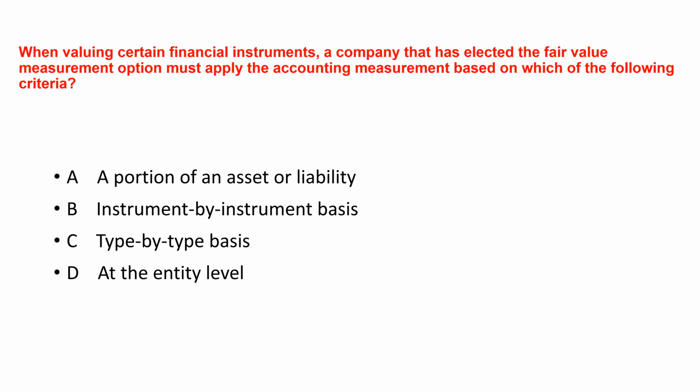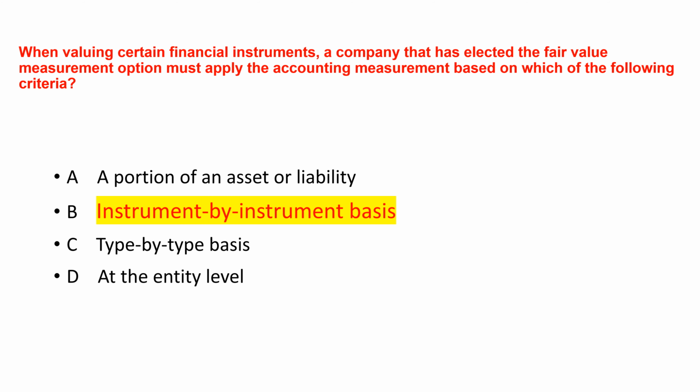Next question. When valuing certain financial instruments, a company that has elected the fair value measurement option must apply the accounting measurement based on which of the following criteria? The correct answer is B. Fair value measurement, when elected, must be applied to each individual financial instrument in its entirety.